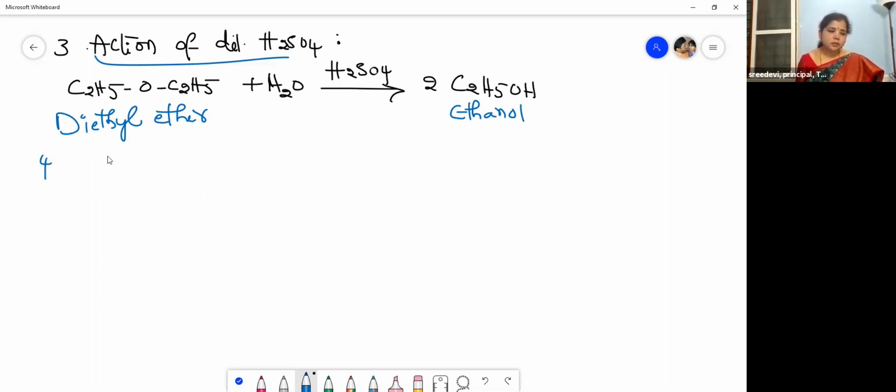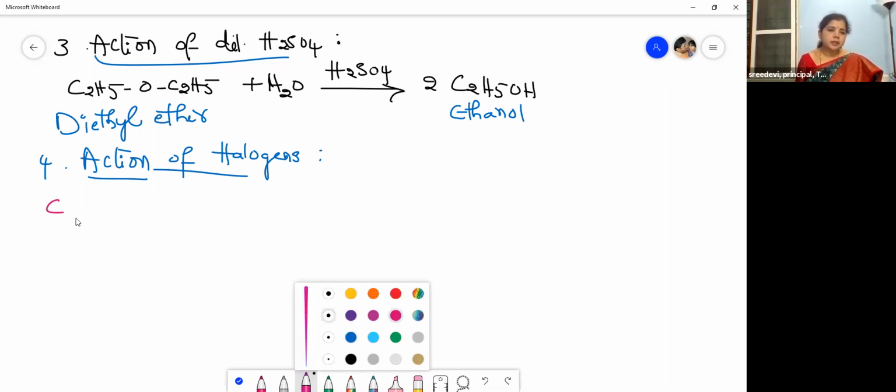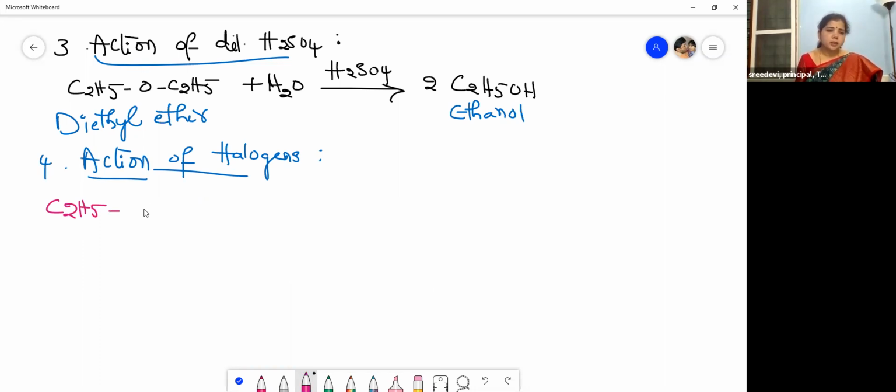Action of halogens. The next session will be on aldehydes and ketones, that is, the carbonyl compounds. It is a very big topic in organic chemistry. Action of halogens on diethyl ether, C2H5OC2H5, when treated with halogen, chlorine.